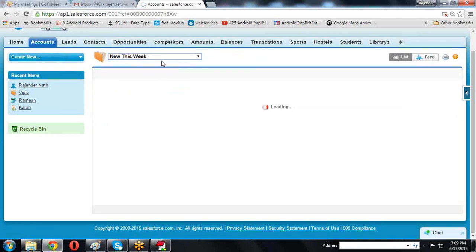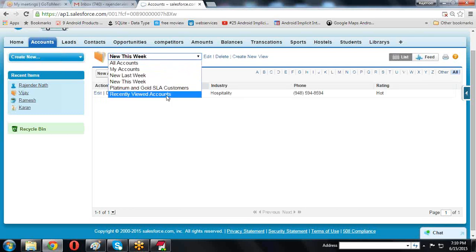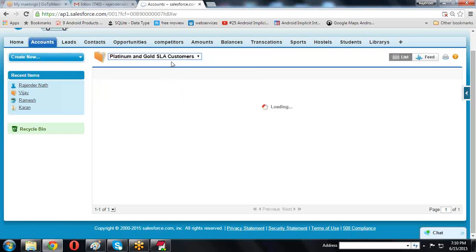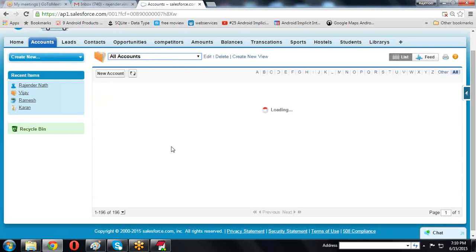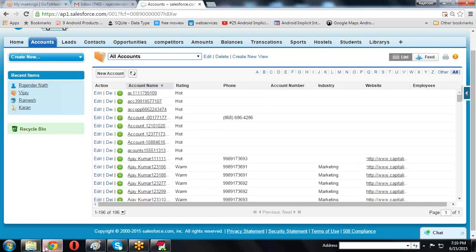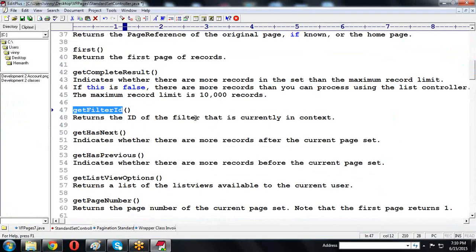So what are we doing? We are filtering some data. The filtering data is nothing but setting and getting the filter. For this we use the getFilterId method, which returns the current filter in the context.